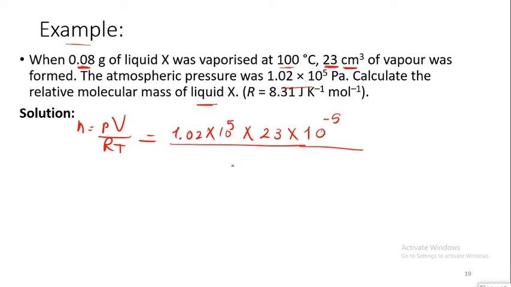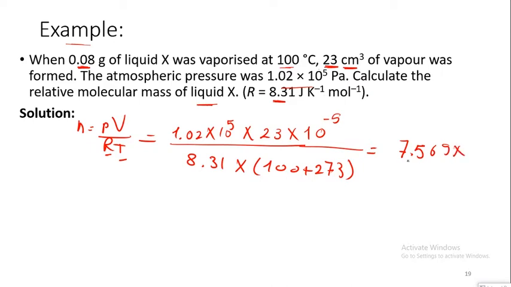Now I divide by R, which is 8.31, and my T is equal to 100 plus 273. If I calculate this, it would be equal to 7.569 multiplied by 10 to the power minus 3, because I'm finding here n, so my unit is moles.